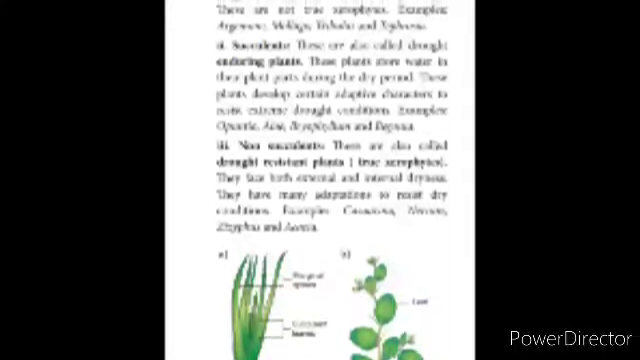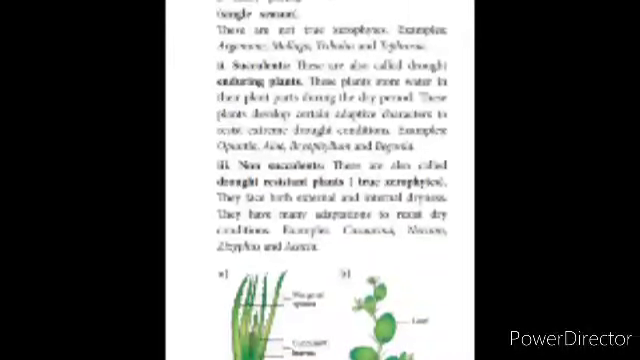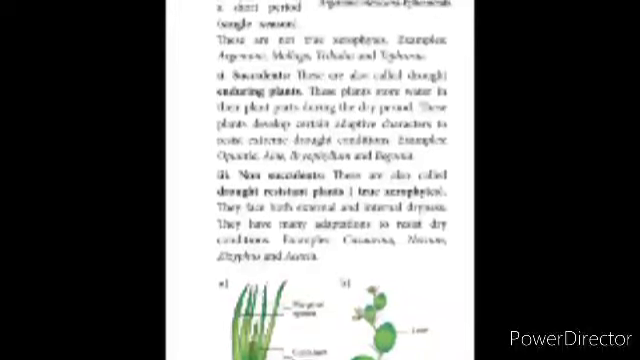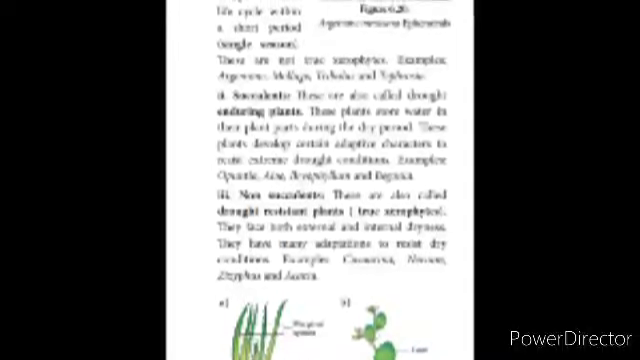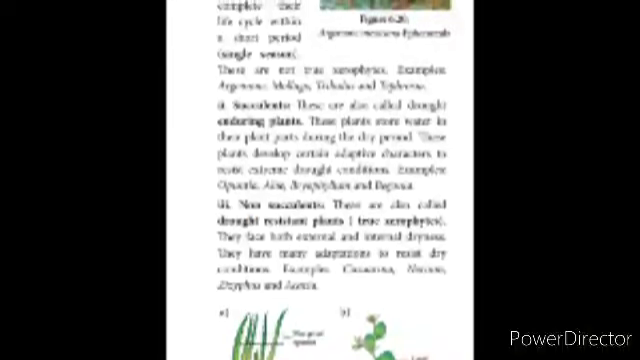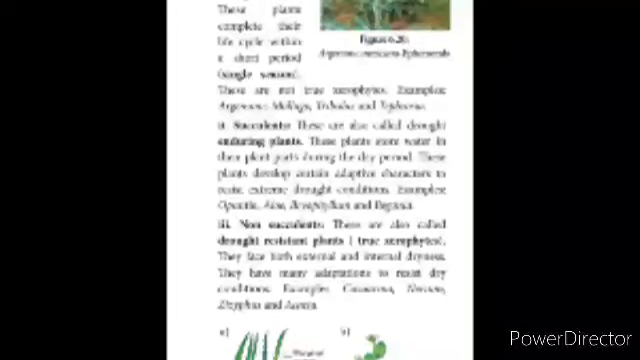Non-succulents are otherwise called drought-resistant plants or true xerophytes. They face both external and internal dryness. They have many adaptations to resist dry conditions. Example, Casuarina, Nerium, Ziziphus, and Acacia.